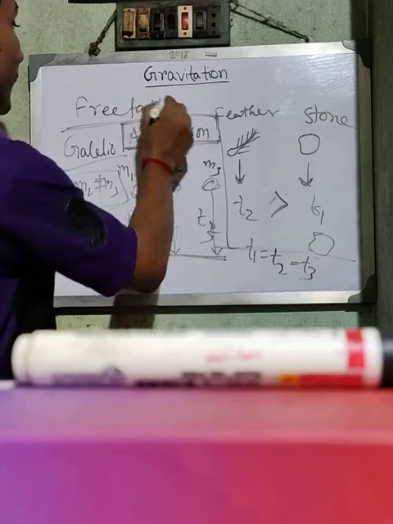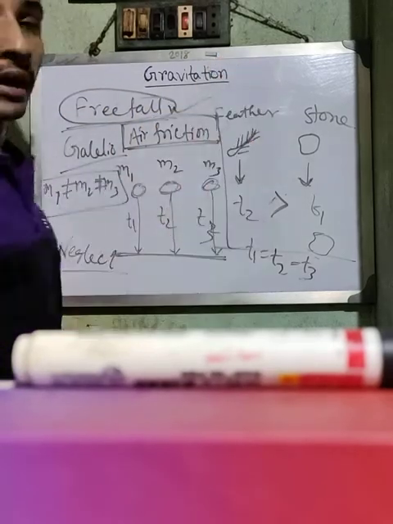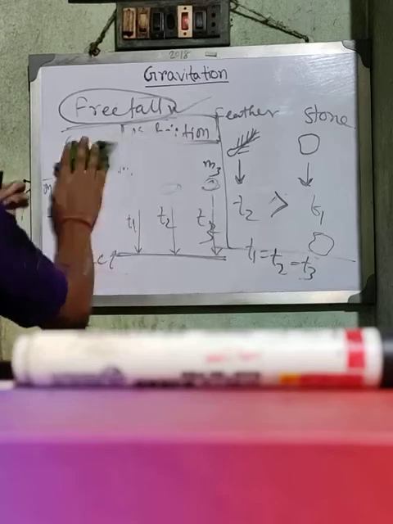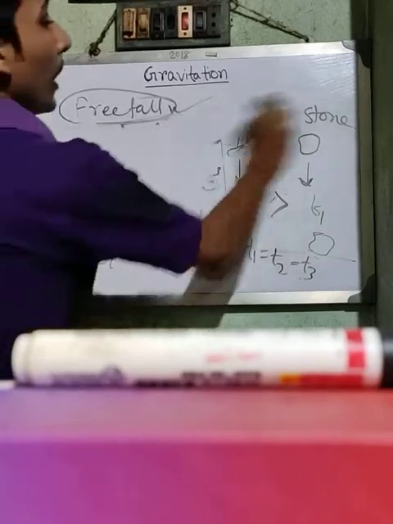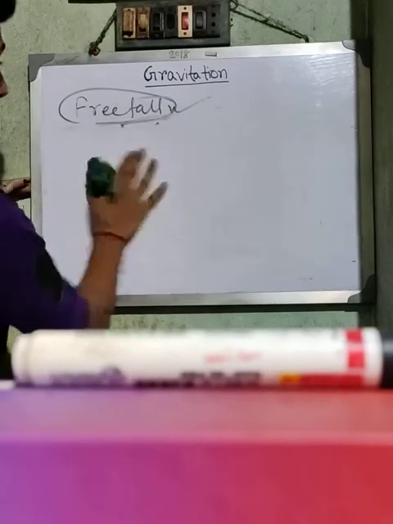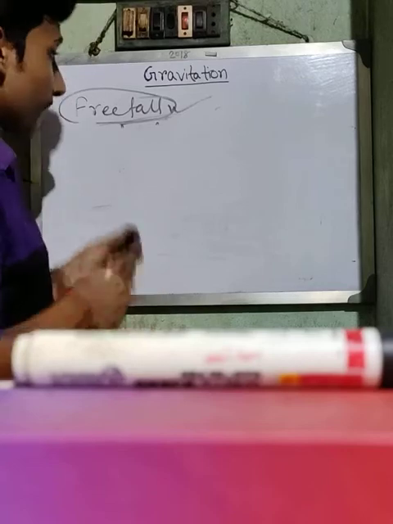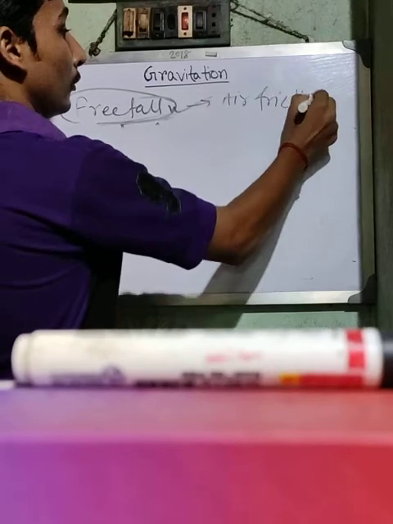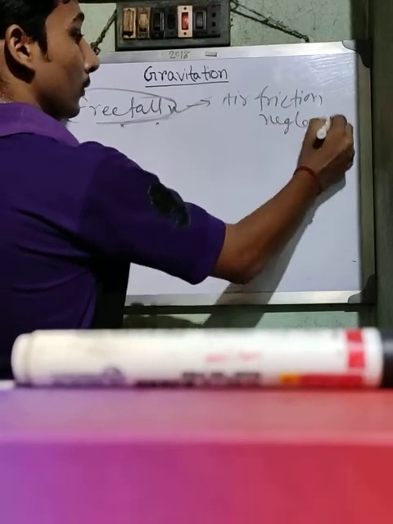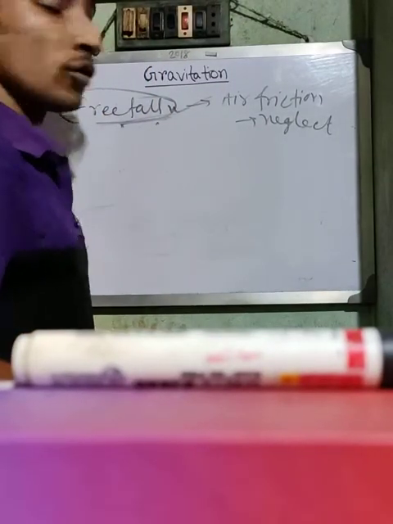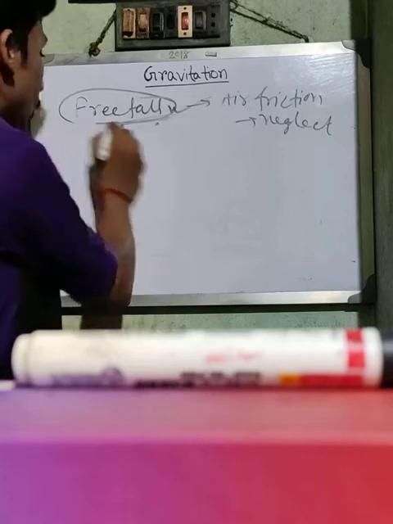Okay, that is called free fall. Clear what free fall is? Free fall means that for that case we have to neglect the air friction. So if air friction is neglected, then the time taken by all bodies to reach the ground is the same. Okay, so that is called free fall.